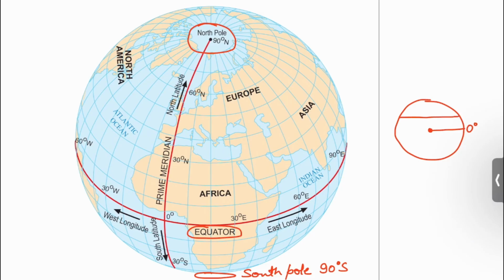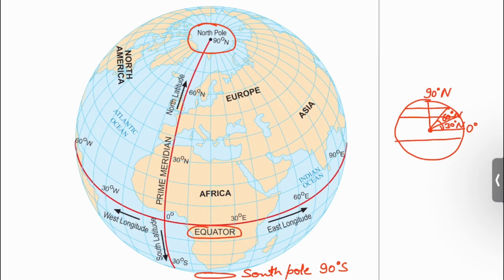Similarly, there are circles that are parallel to the equator, present at 30 degree, 60 degree, and the North Pole at 90 degree. Since they are present in the northern side, they take suffix N. So, you can say 30 degree north, 60 degree north and 90 degree north.